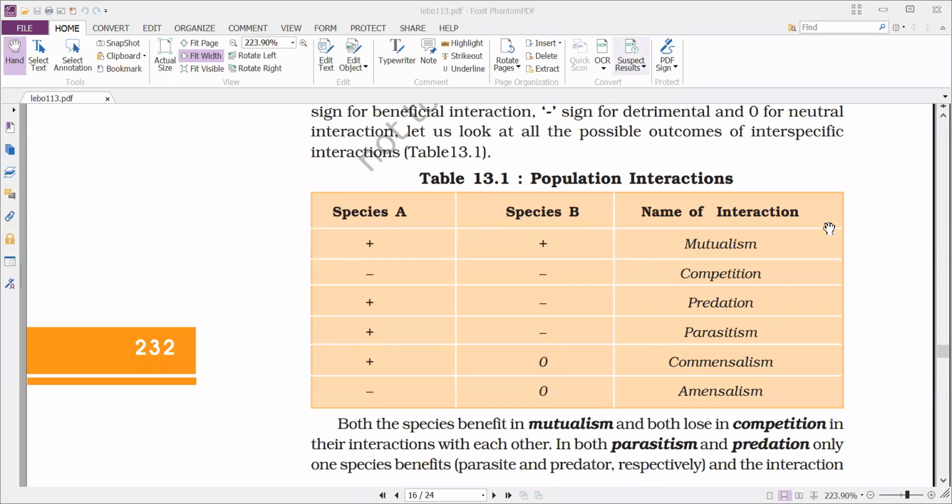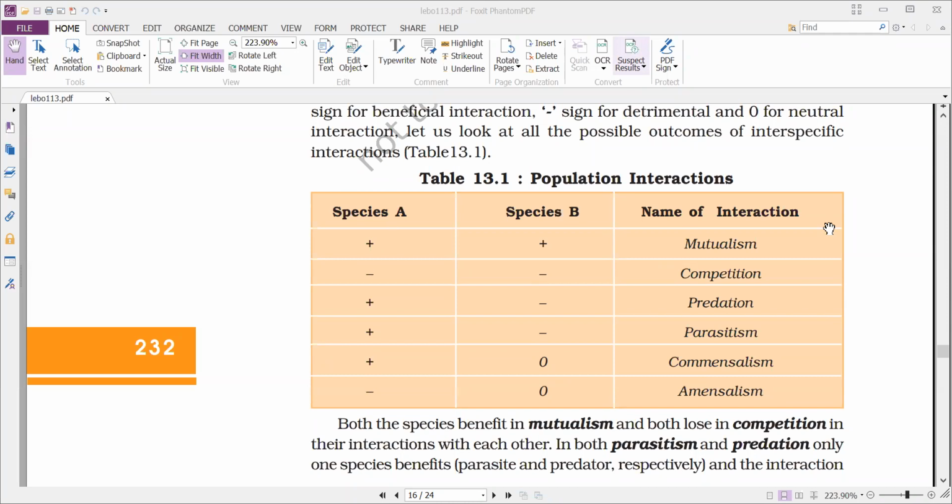Okay, we are discussing population interactions. There are different types of interspecific interactions, which are named mutualism, competition, predation, parasitism, commensalism, and amensalism.